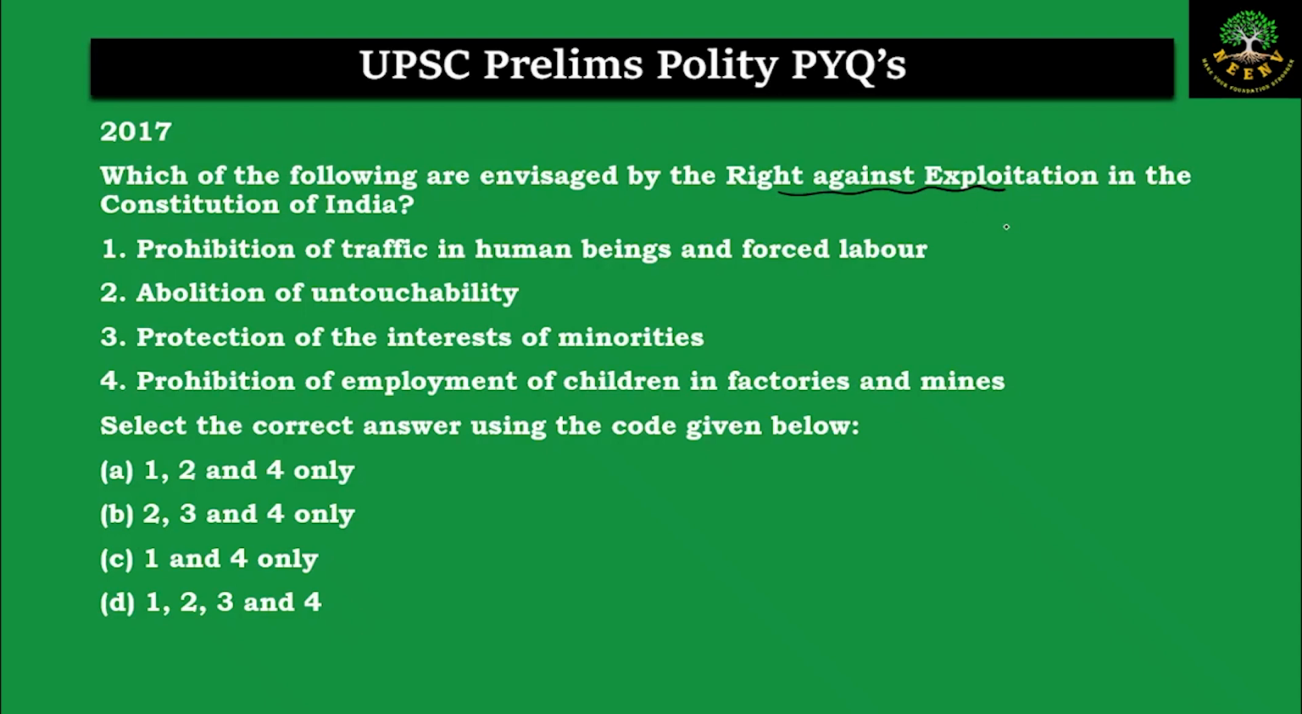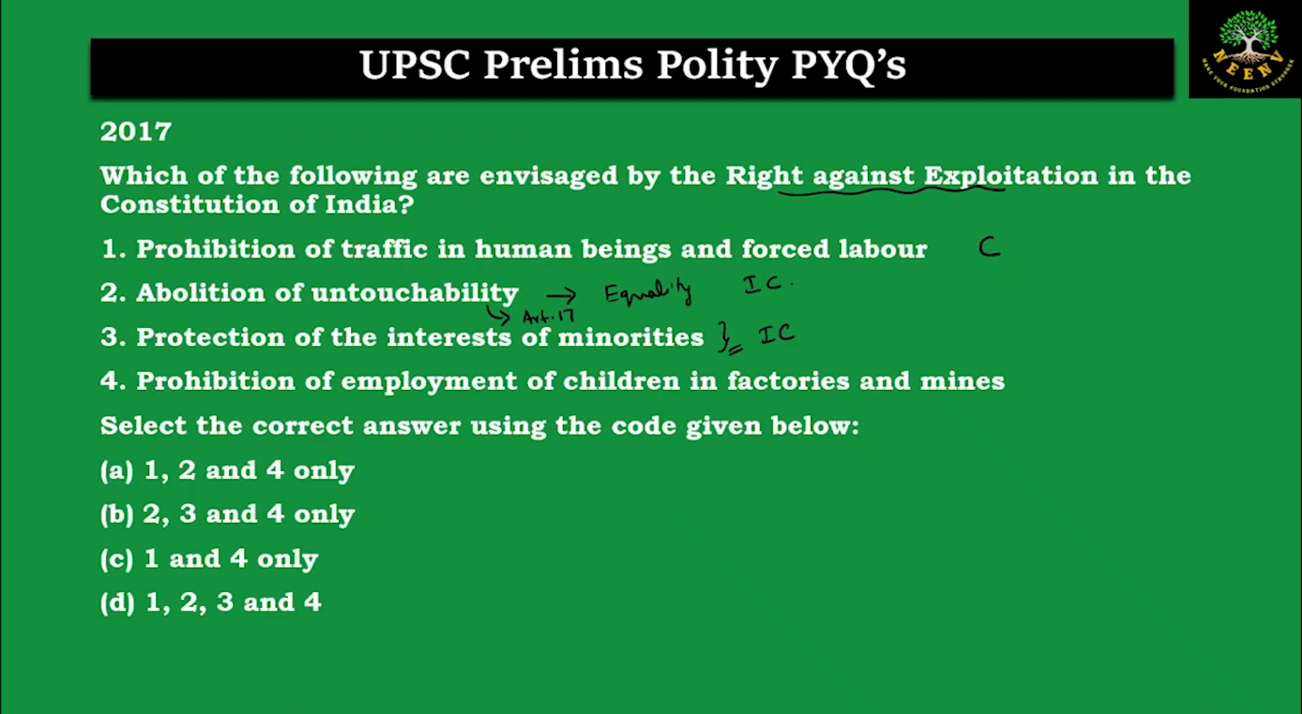Yes, this comes under the right against exploitation. Abolition of untouchability comes under the right to equality, and untouchability comes under Article 17. So this statement is incorrect. Protection of the interests of the minority comes under the cultural and minority rights. So this is also incorrect.